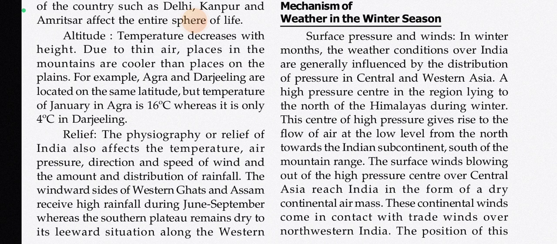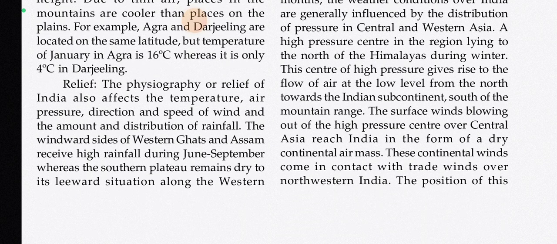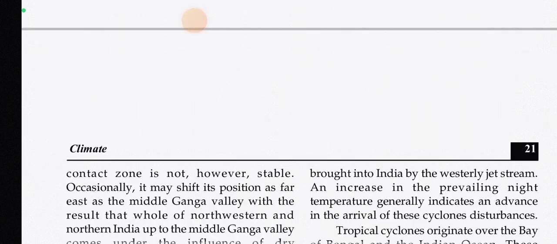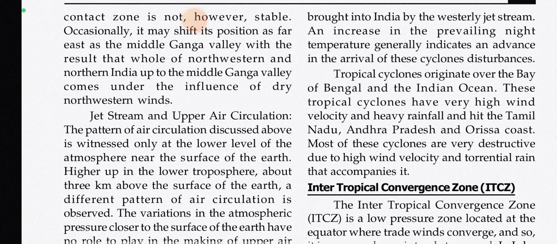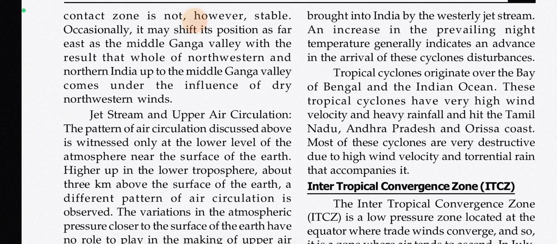The surface winds blowing out of the high pressure center over Central Asia reach India in the form of a dry continental air mass. These continental winds come in contact with trade winds over northwestern India. The position of this contact zone is not, however, stable. Occasionally, it may shift its position as far east as the Middle Ganga Valley, with the result that the whole of northwestern and northern India up to the Middle Ganga Valley comes under the influence of dry northwestern winds.